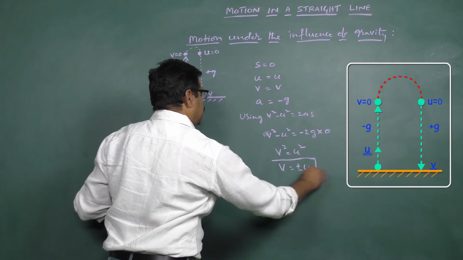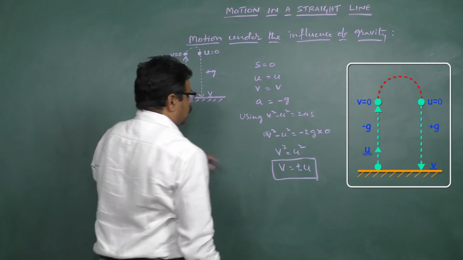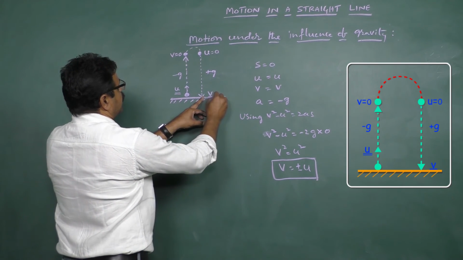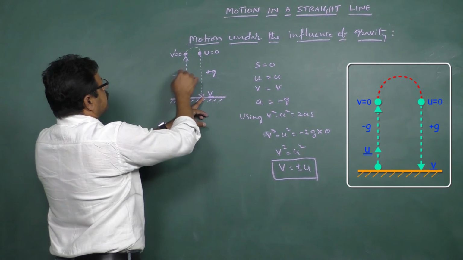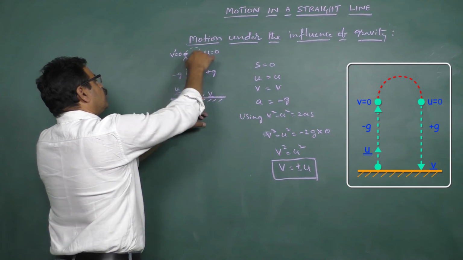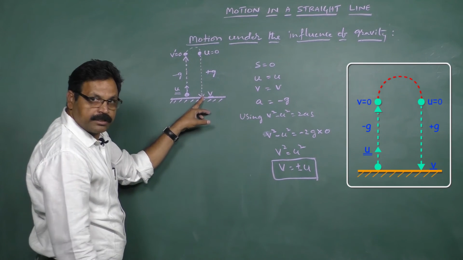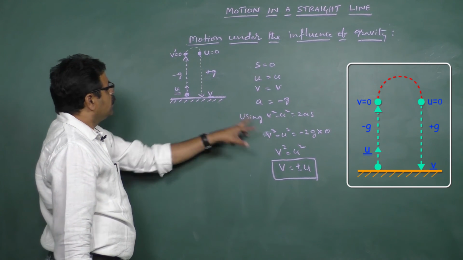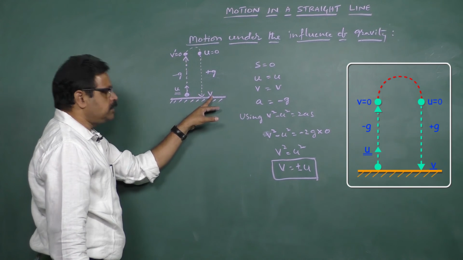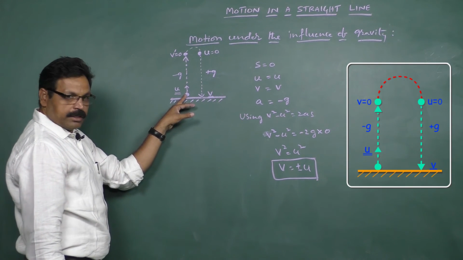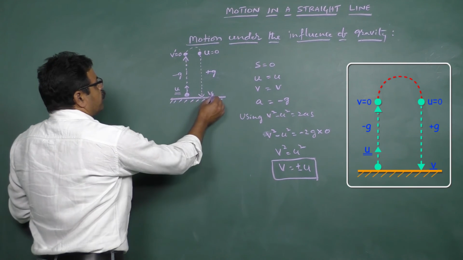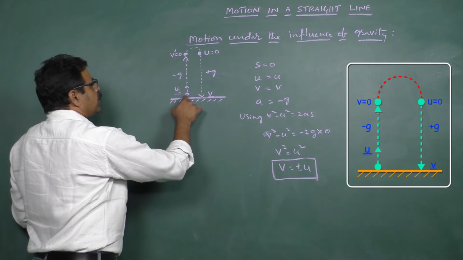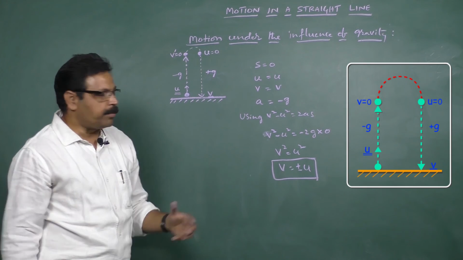That means the final velocity on striking the ground, this velocity I am taking, is the velocity at the maximum point, but the total incident I have to take into consideration. When I take the total incident into consideration, the final velocity is going to be this, the initial velocity is going to be this. Therefore, the velocity with which it strikes the ground is equal to the velocity with which it is thrown up.